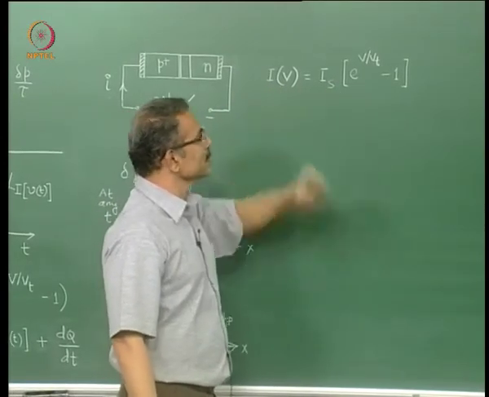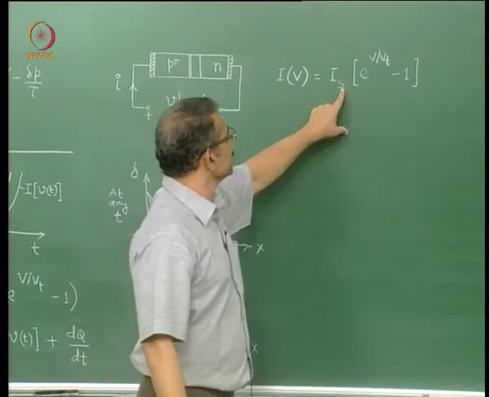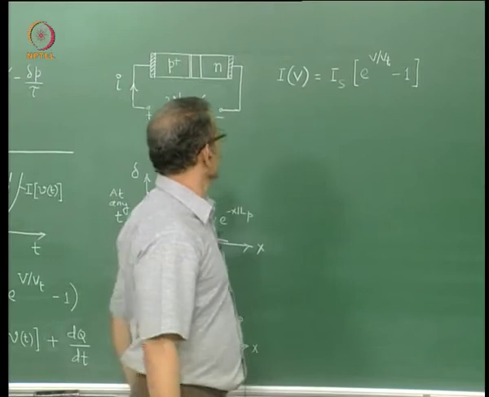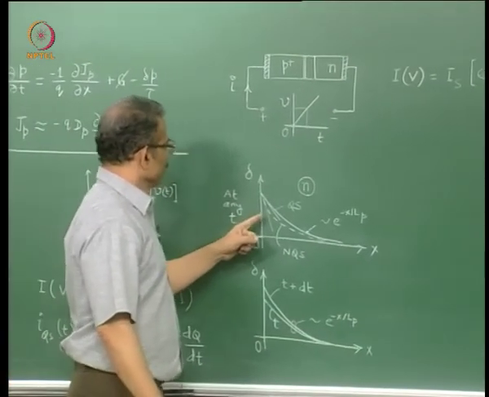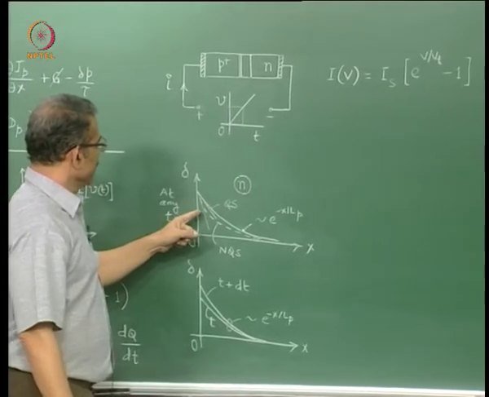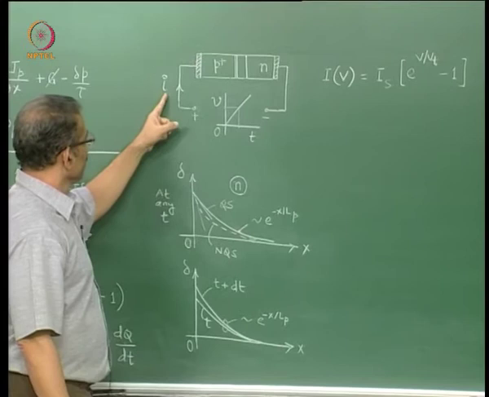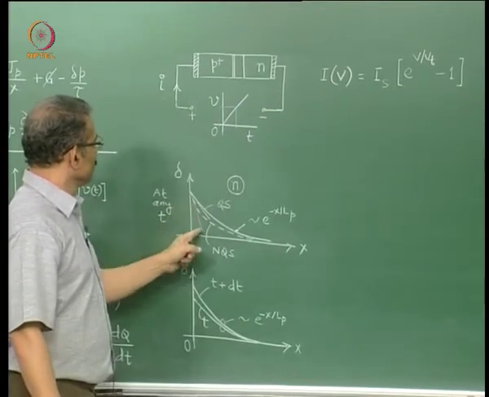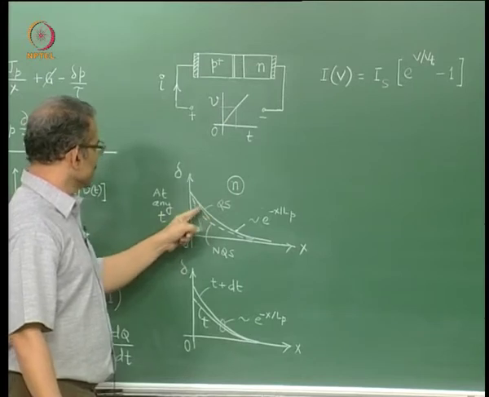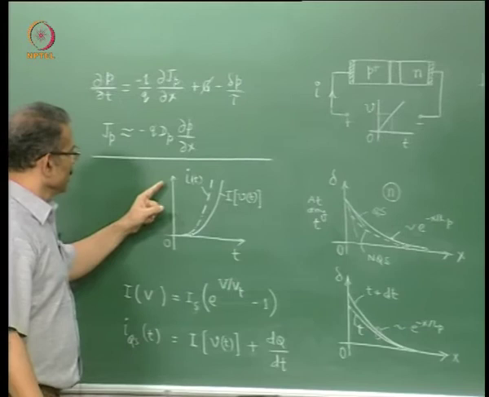You are familiar with this. Let us assume an ideal diode model for simplicity. Is is the reverse saturation current and Vt is the thermal voltage. Before explaining why small i is more than capital I, that is, why the slope here is more than this slope, let us plot the effects of this on a graph.